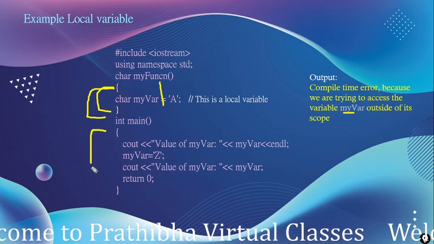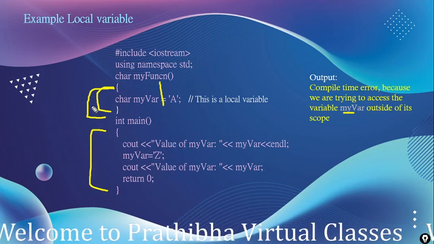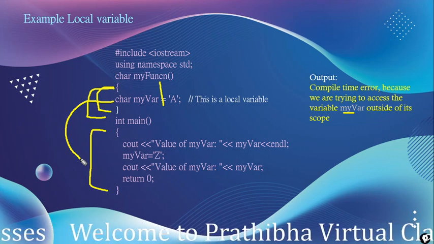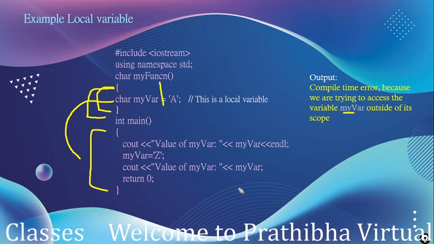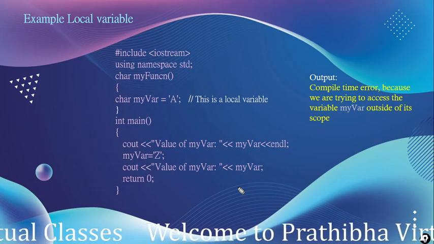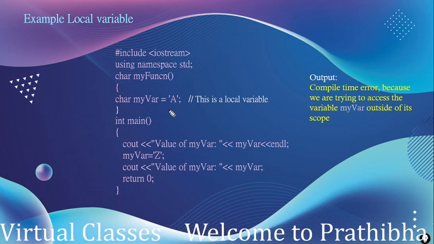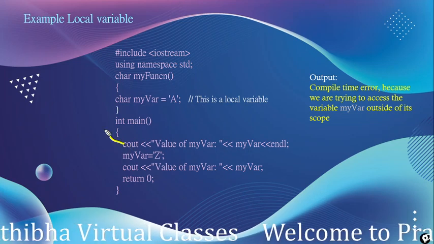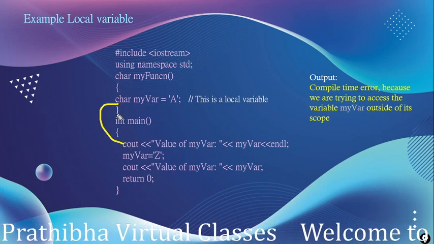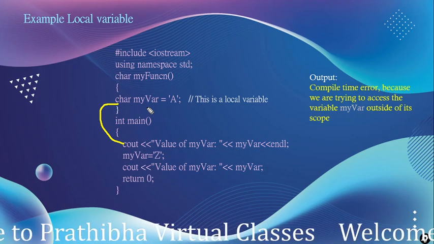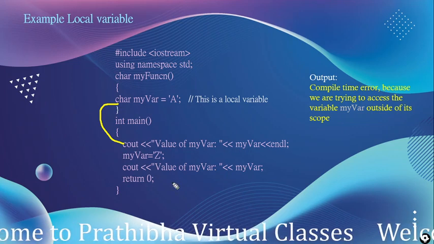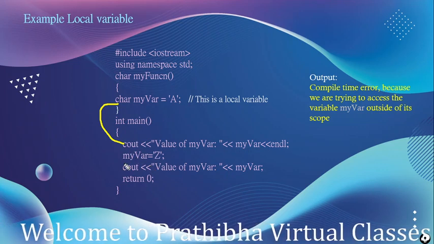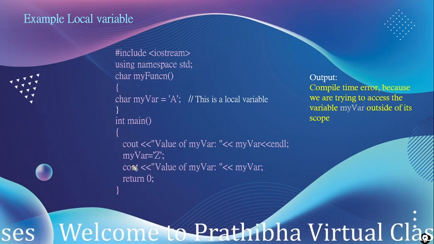Okay, this is another function. We are trying to access this variable outside of this function, so it displays the compile time error. That means those can be accessed only within that block. If we write cout here, it displays. If we write this statement in between the closing of the brace, it displays no error. It displays the output when we call this function. But when we are accessing the variable outside of this block, it displays the error.